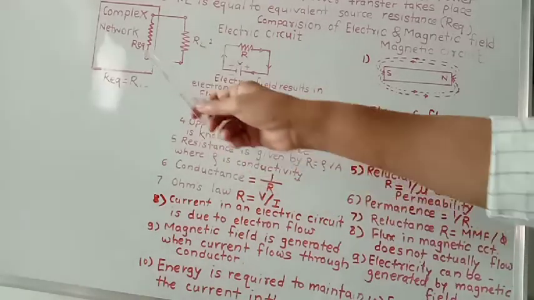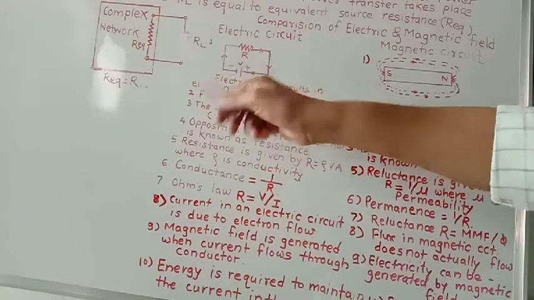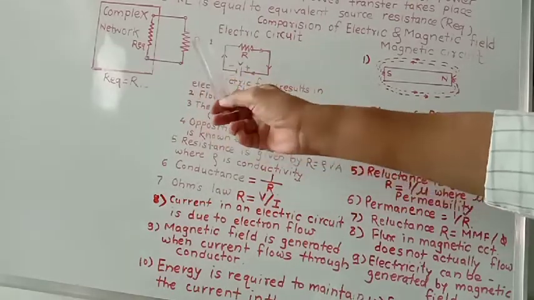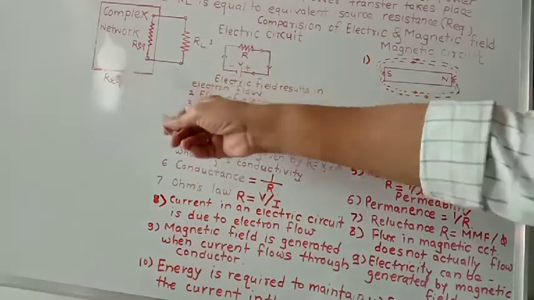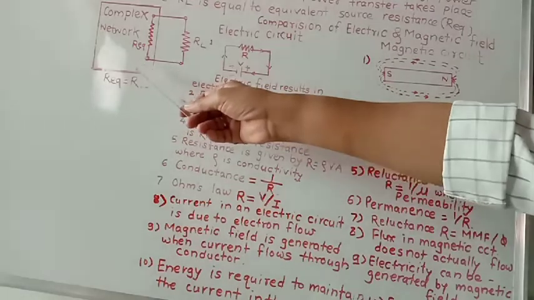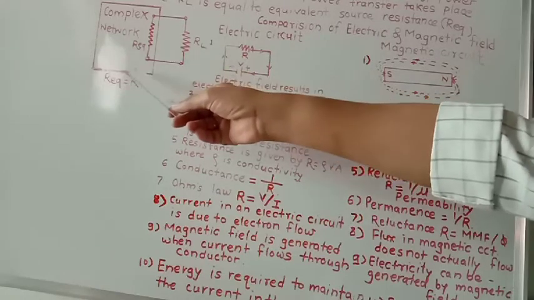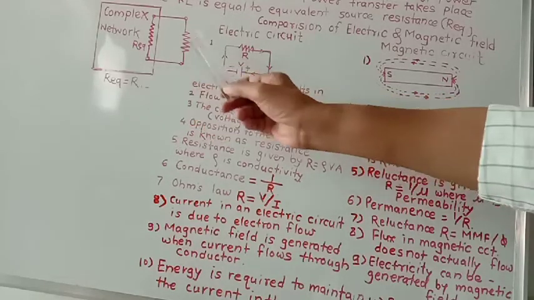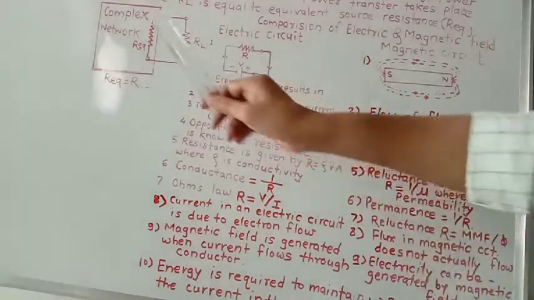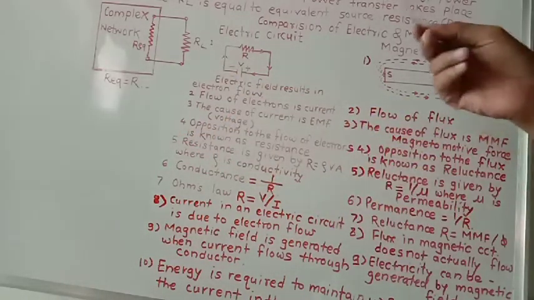If there is one voltage source and a load resistance is connected across it, then the maximum power can be transferred from source to the load only when the source internal resistance, R_IN or R equivalent, is equal to R_L, the load resistance. Only then will the maximum power be transferred from source to the load. This is called the maximum power transfer theorem.